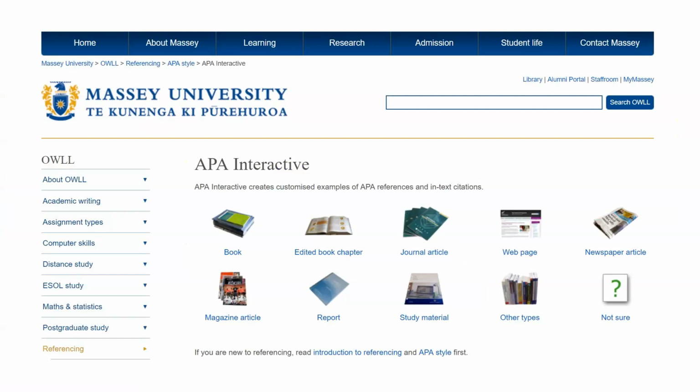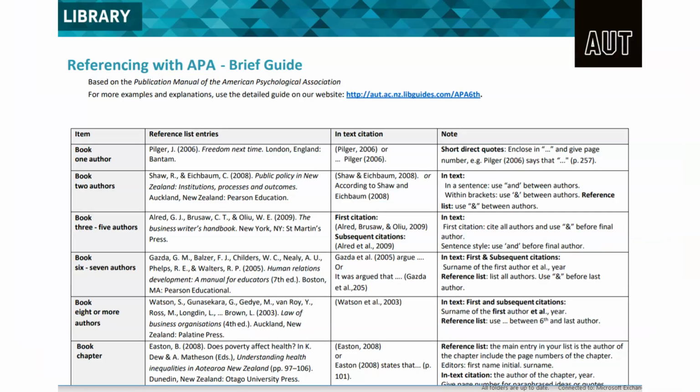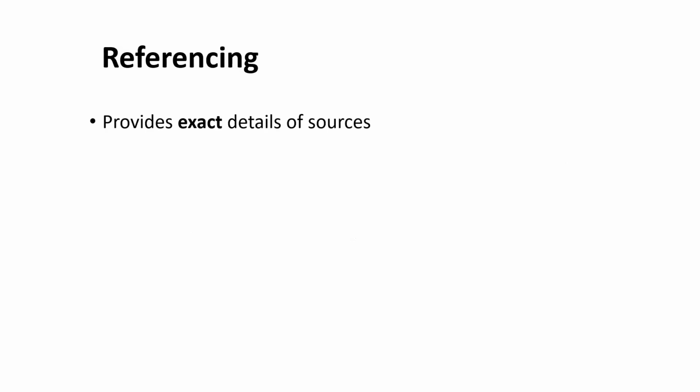Online tools and guides can help you with referencing. APA Interactive is easy to use. The AUT Library website has the APA Referencing Style Guide and a handy brief guide. Other tools and guides are available. Use the APA Style blog for unusual or tricky referencing questions. So, referencing is important because it provides exact details of the sources used in your work. It lists them in a systematic way so that your reader can easily find them and knows exactly what you've read.